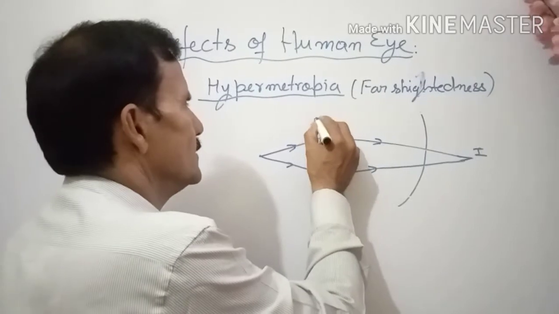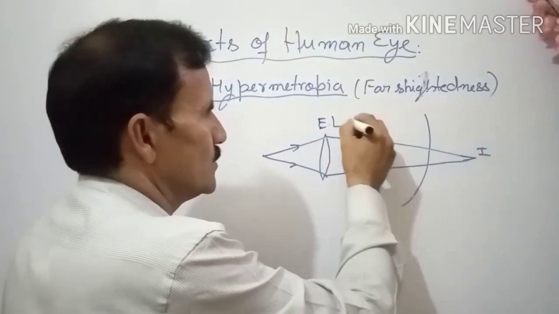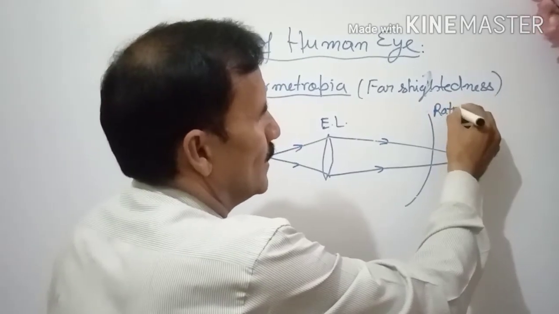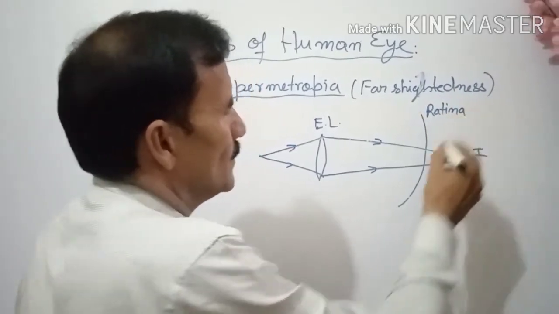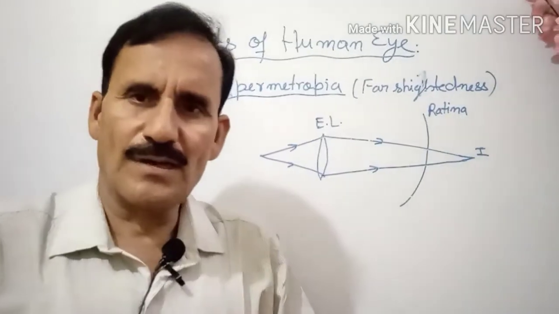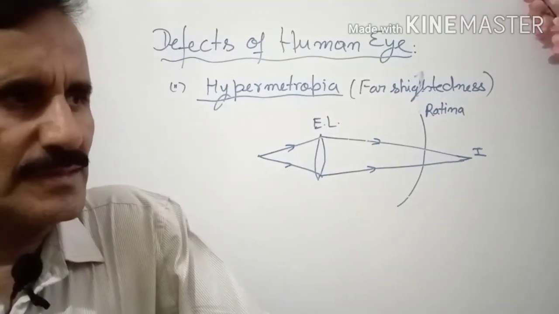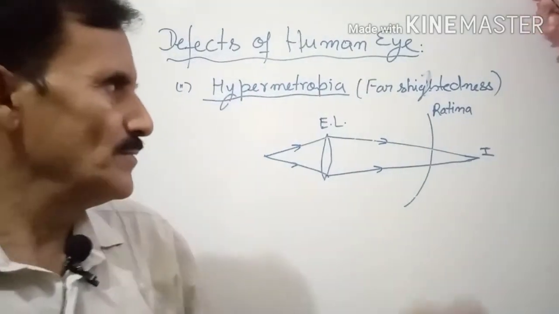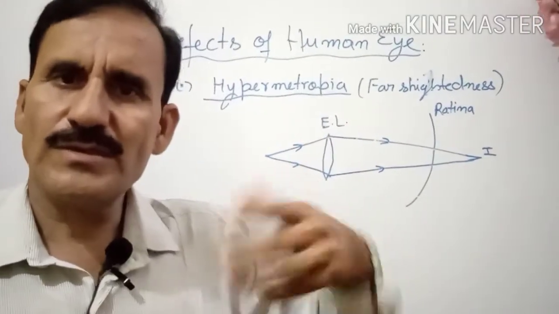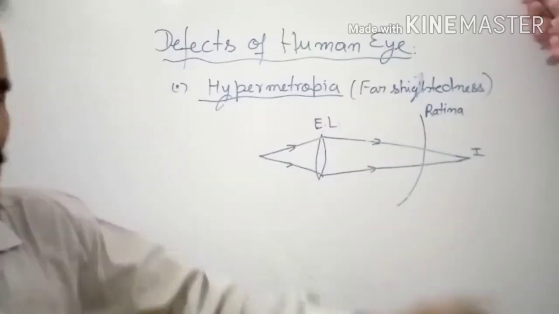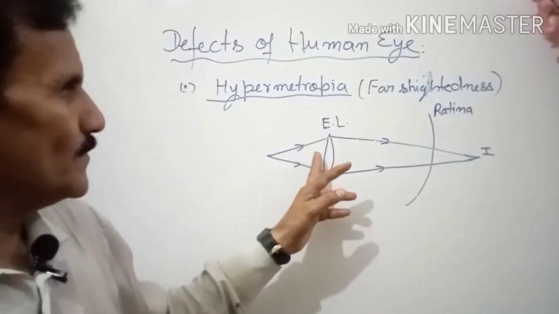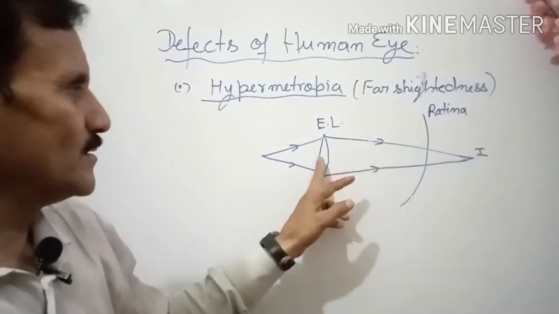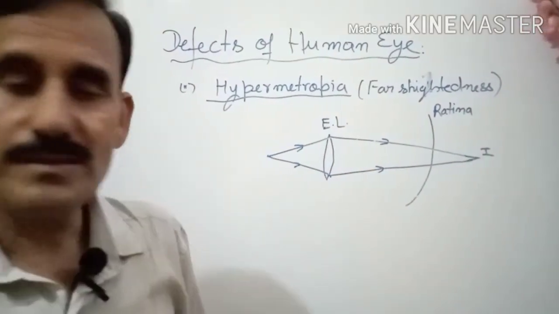This is the eye lens. This is the explanation with the help of physics. When rays are coming from the nearer objects, the image is formed after the retina and we are not able to see. So this type of defect is hypermetropia. Now, why is it formed here? Because the focal length of the eye lens increases.